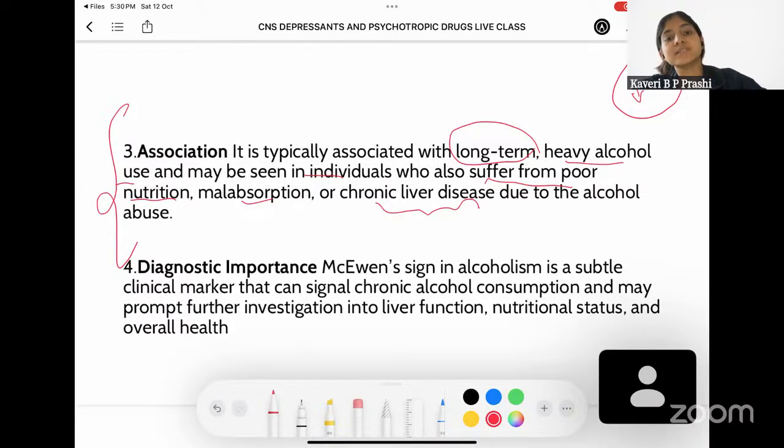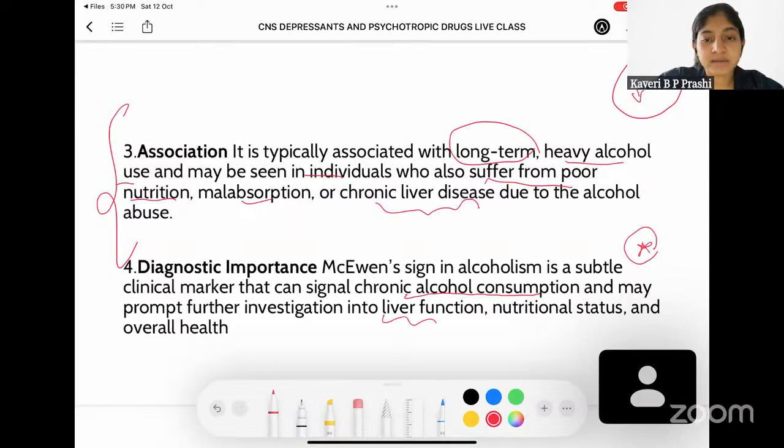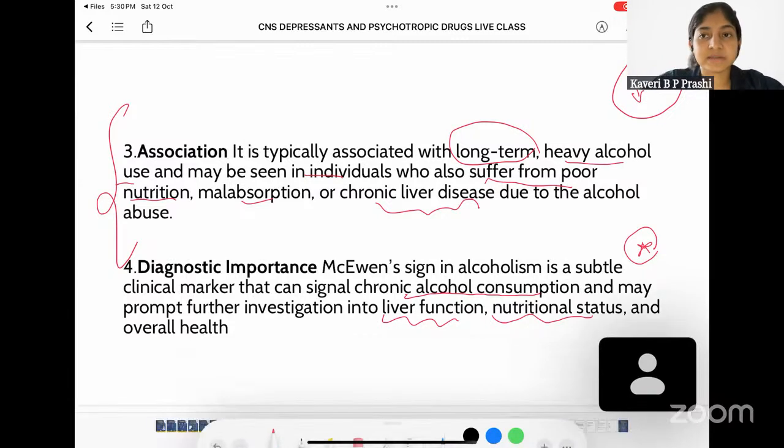Now, what is the diagnostic importance of McEwen's sign? So it is a subtle clinical marker that can indicate chronic alcohol consumption. That is, when somebody with this sign walks into your OPD, by looking at the patient, you can say that the person has been indulging in chronic alcohol consumption. That is when this sign develops. And when you see such a sign, it also indicates to you that you might have to ask the patient to get other tests like the nutritional reserve test and even the liver function test.